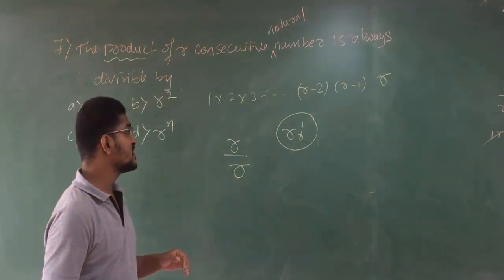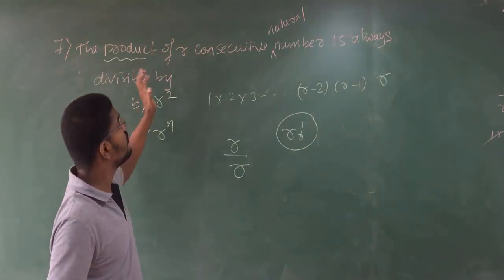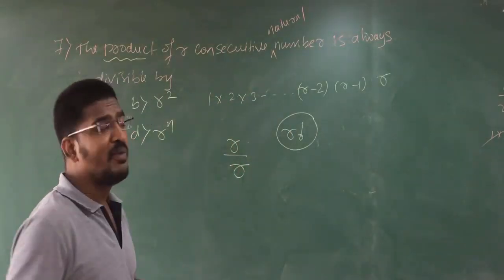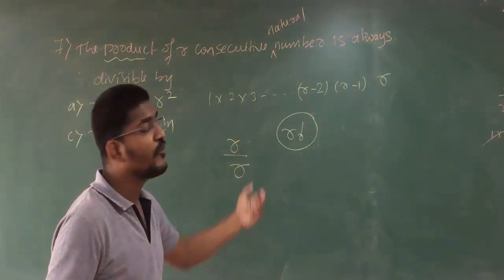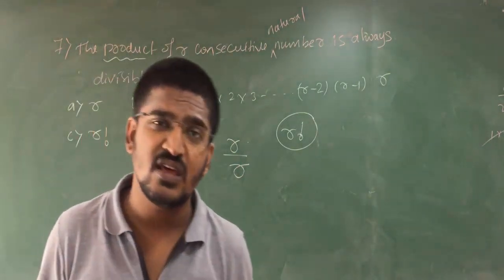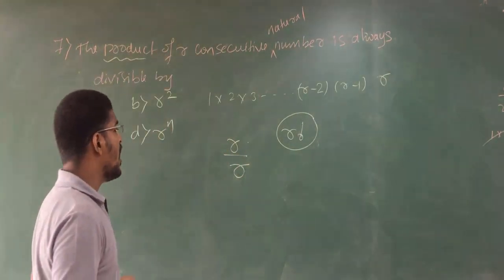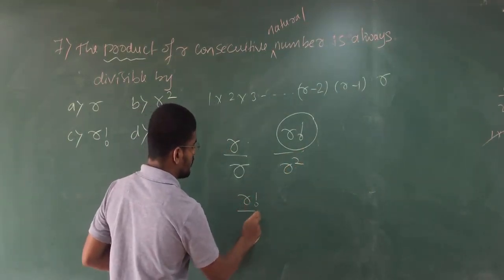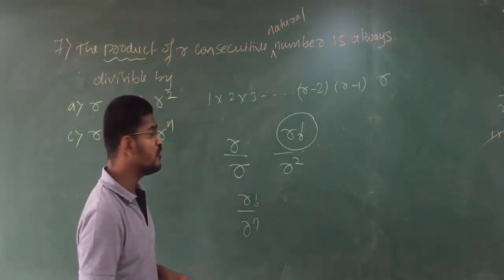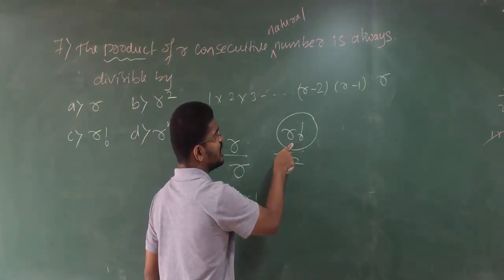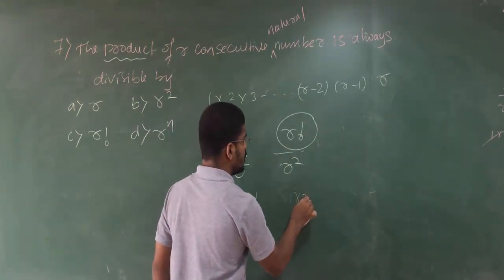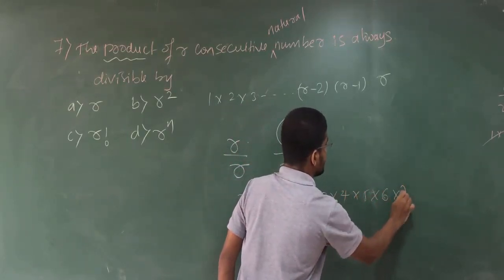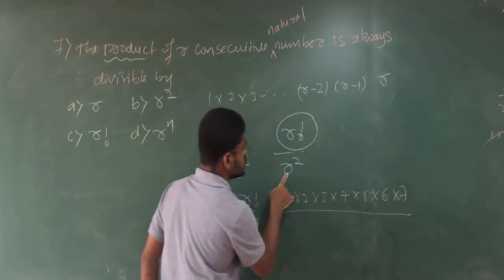Clear? So they are asking that the product of r consecutive natural numbers is always divisible by what? That means nothing but r factorial is divisible by what? They are asking. See, r factorial divided by r square, r factorial divided by r to the power of n. Now for example, if I take 7 here, 1, 2, 3, 4, 5, 6, 7 divided by r is what?